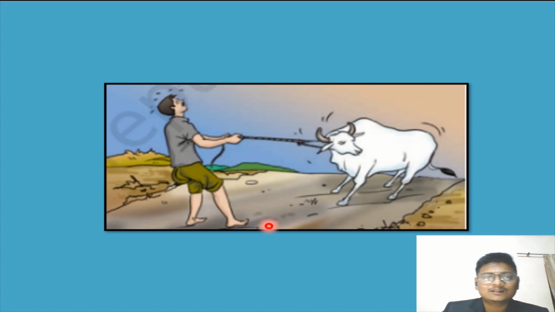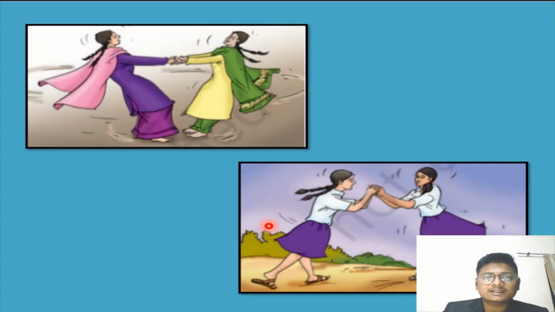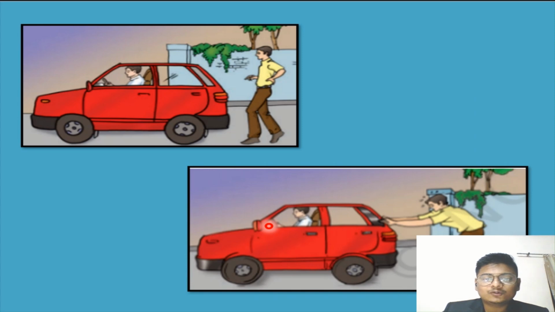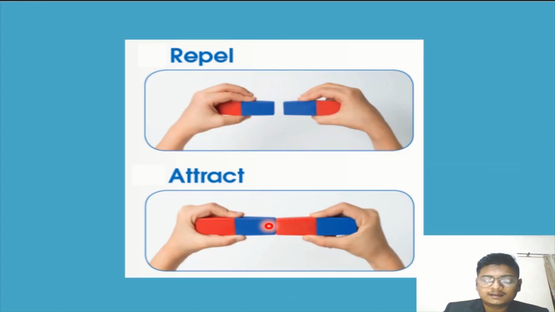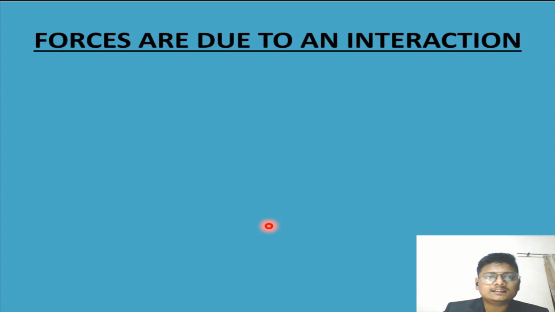Now see, we can see over there, these forces are due to some interaction. In this, both are pulling each other, which means there is interaction between these two persons. In these pictures also there is some interaction, and force is occurring in this car when the person is pushing, which means the interaction is happening over there. So we can see these forces are due to an interaction. And what is this interaction?